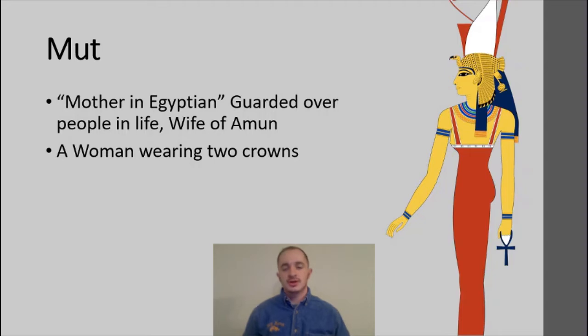So Mut is often depicted as a woman wearing two crowns. The two crowns would represent Upper and Lower Egypt, which were two separate kingdoms, which would then be united to make the Egyptian kingdom or the Egyptian empire. And so the two crowns would represent Upper and Lower Egypt.